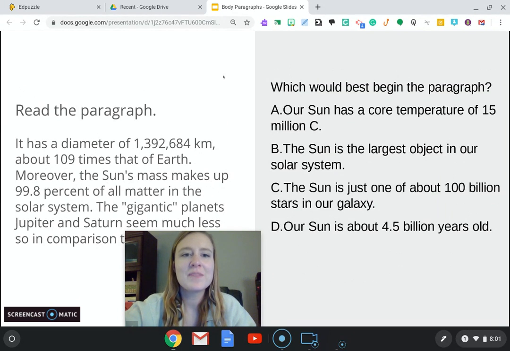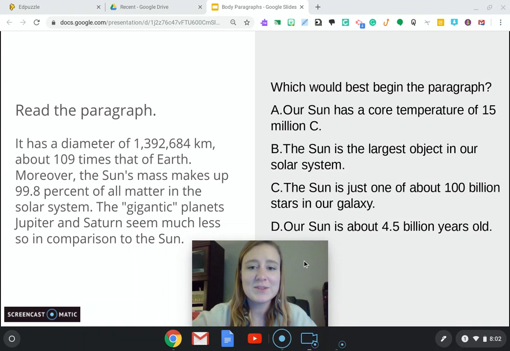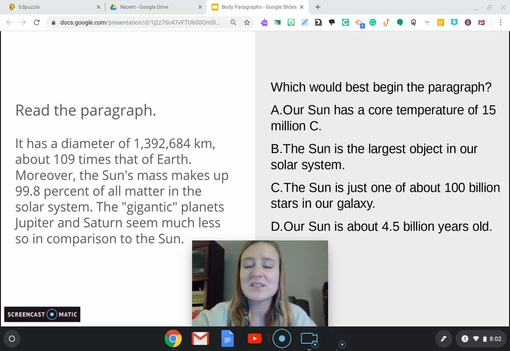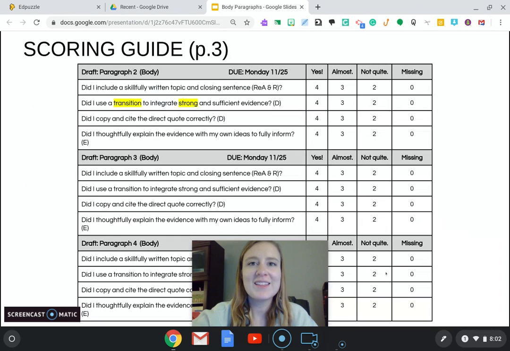Let's try another one. So here's a paragraph all about the sun. Let's pretend that is your reason. So what would be the best topic sentence to begin that paragraph without giving any facts or details yet? All right, let's move on.